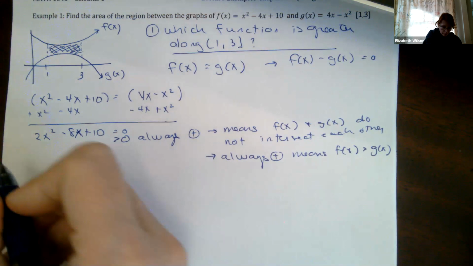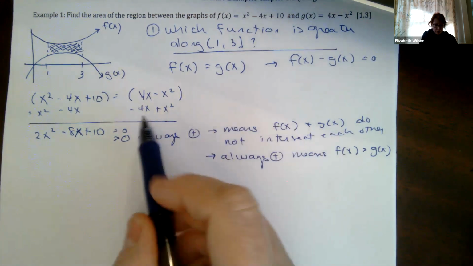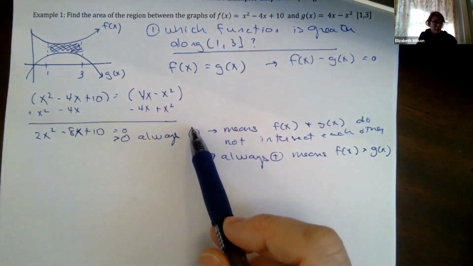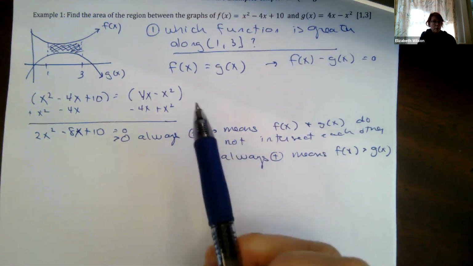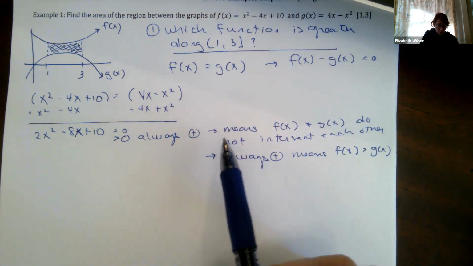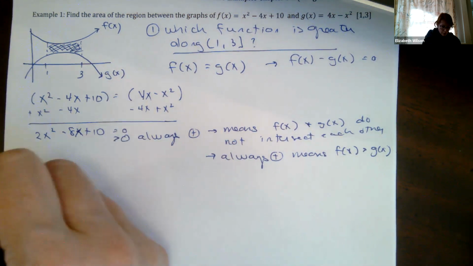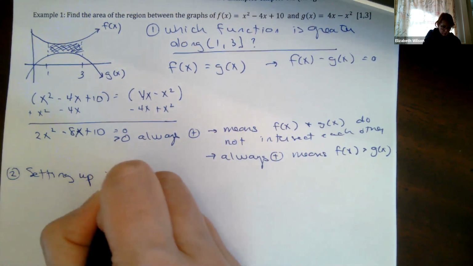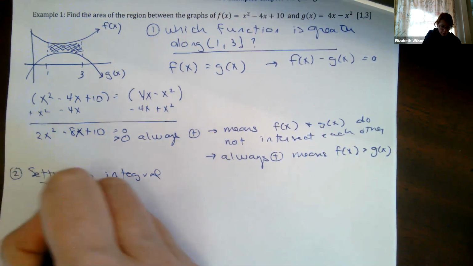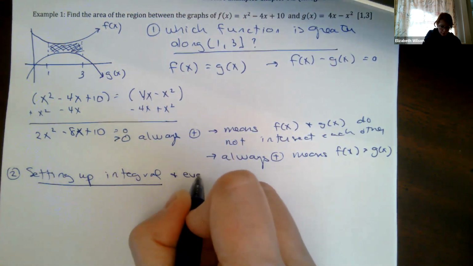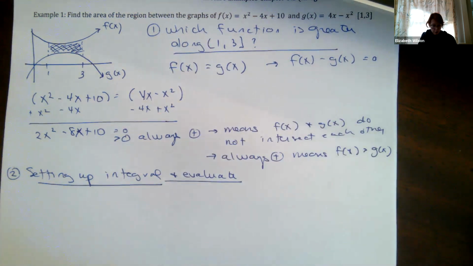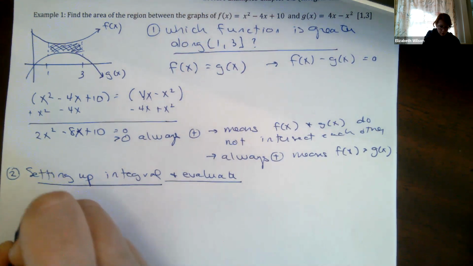Okay, and I'm going to set it up like this. Okay, so this is the first thing I need to do to show. I would be doing this in the next subsequent problems. This would be about the points of intersection. Okay, so this is the first part. So now this is setting up the integral. And we're going to evaluate. Okay, so part 1 we have to do, part 2 we have to do. So we're going to set up the integral.